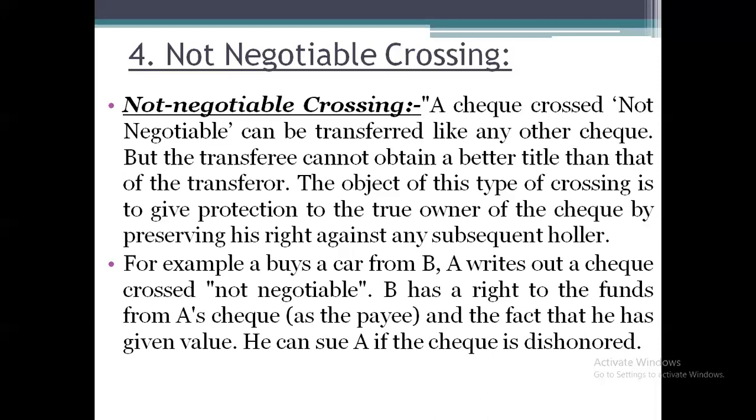So if the check has been dishonored by the bank, they have given the right to the person called the payee to file a case against the person who has issued the check. So this is called not negotiable crossing.